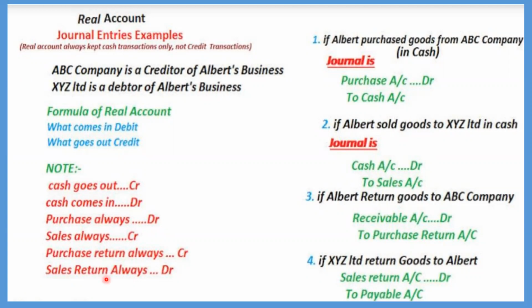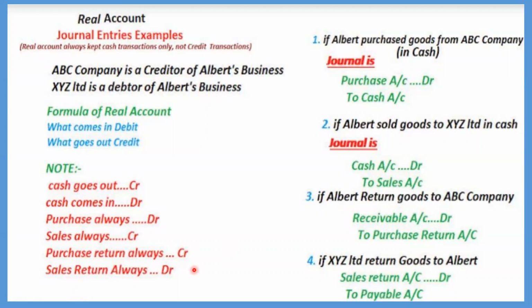Then sales return. That means you have sold something. Think that you are manufacturing bikes. Today you have sold 2 bikes, and 1 bike is returned back by the customer saying that it is not good. So that is called sales return. That means something is coming inside, so debit. Use a little bit of common sense and it will become very easy for you to do this. Otherwise, the whole left hand side will not be equal to the right hand side. So you should be very attentive and give a lot of importance to the rules and regulations.